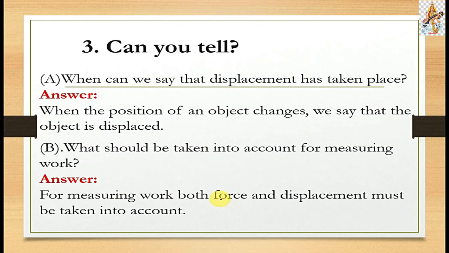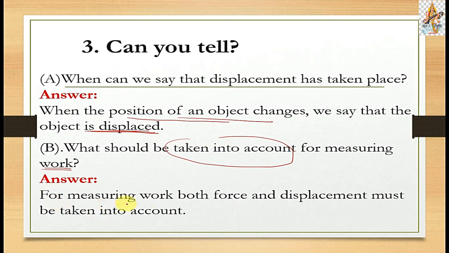Now the third question. In question A: when can we say that displacement has taken place? The answer is: when the position of an object changes, we say that the object is displaced. Then question B: what should be taken into account for measuring work? While measuring work, both force and displacement must be taken into account.